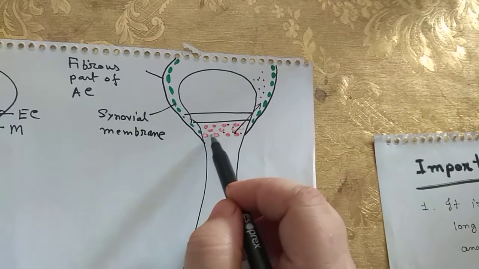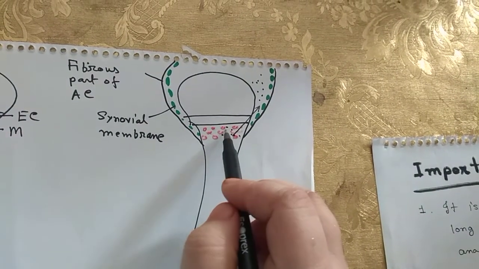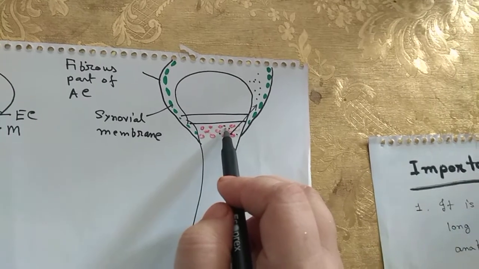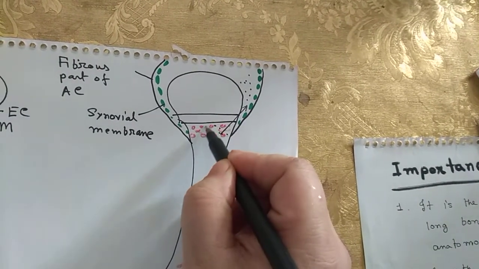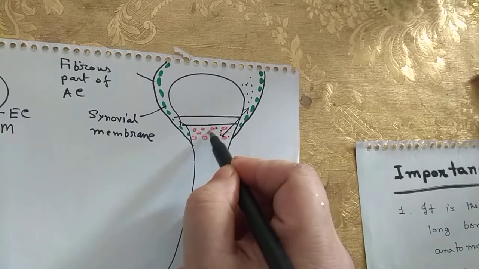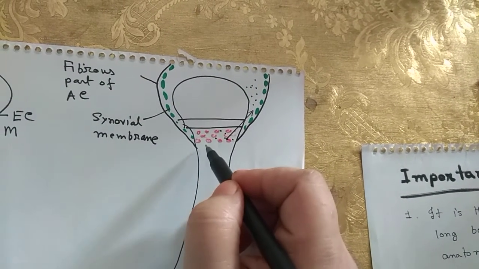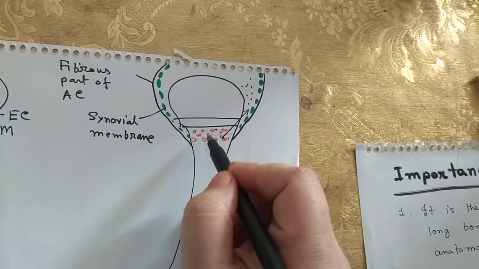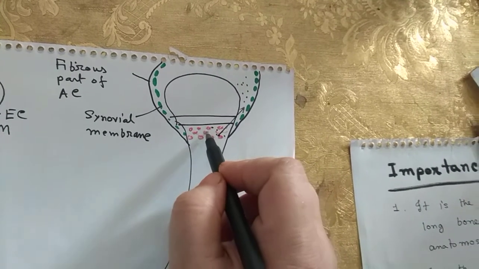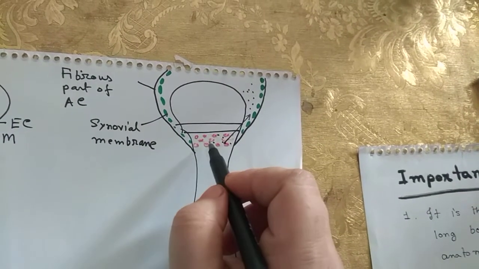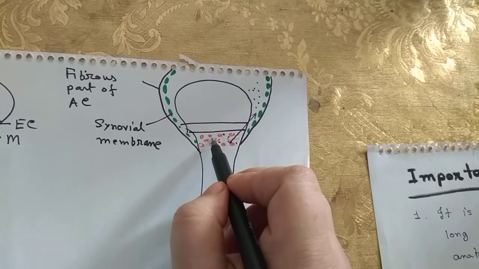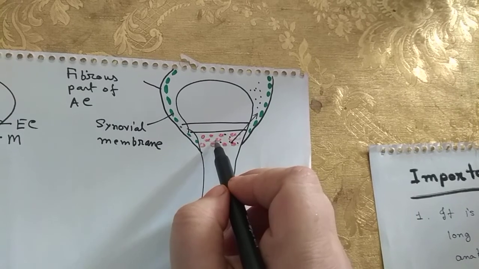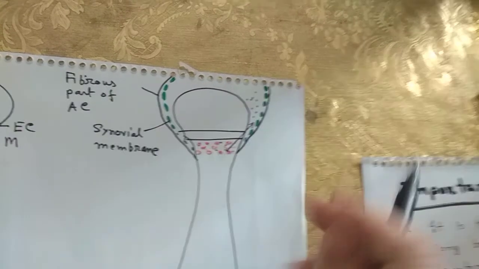You know, the metaphysis is the most vascular part, and due to this vascularity and the U-shaped pattern of the nutrient vessels, infection occurs more in this region, because bacteria become stagnant here.